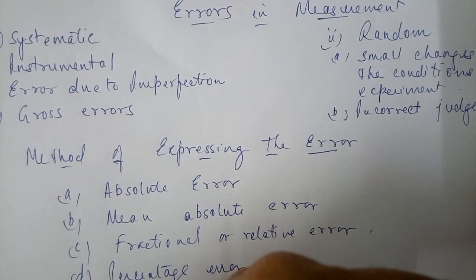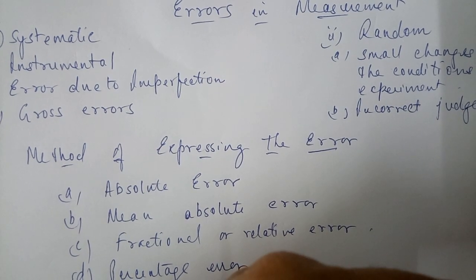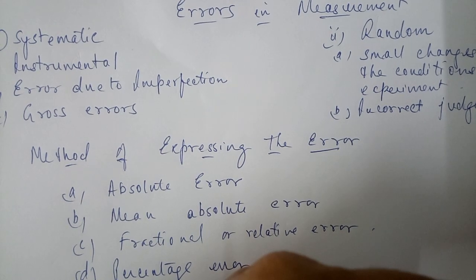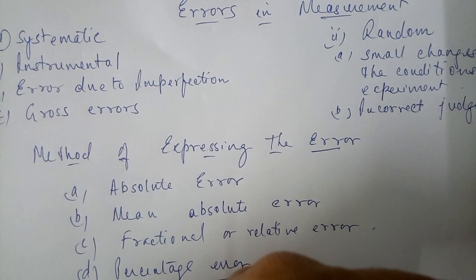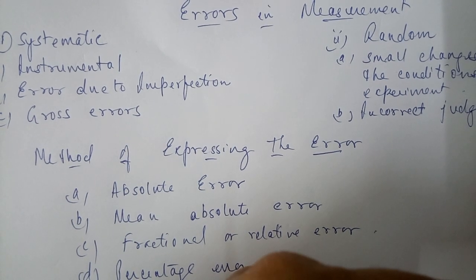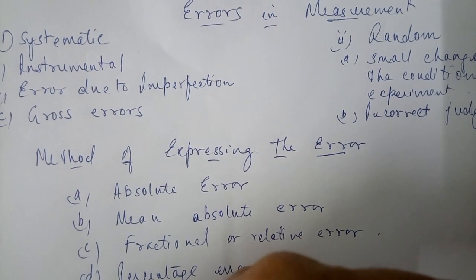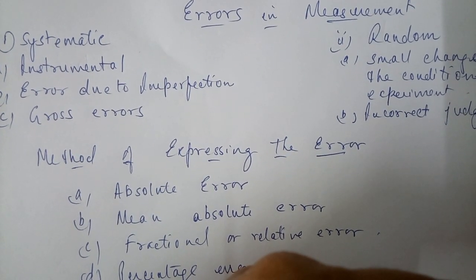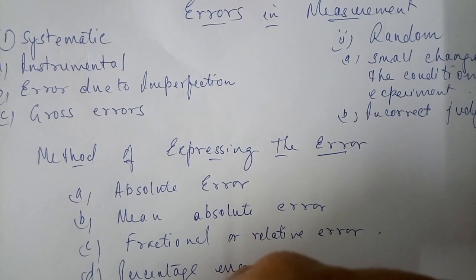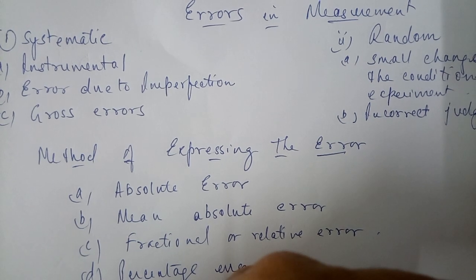Suppose we are doing an experiment to find out the diameter of a wire. You all know that we take the readings 5 times, 4 times, and we do it just because we want to have the minimum error in the measurement. So let's see what exactly is error, what problems we generally face, what types of errors there are in the measurement, and based on this we will discuss the different methods of expressing the error.